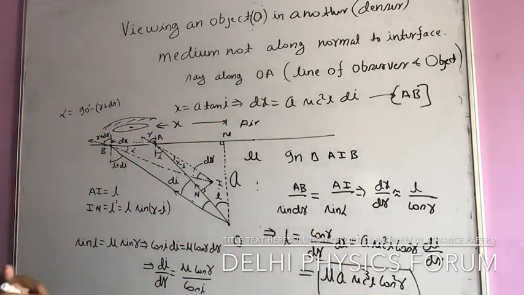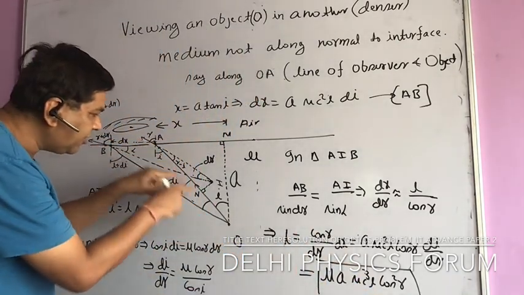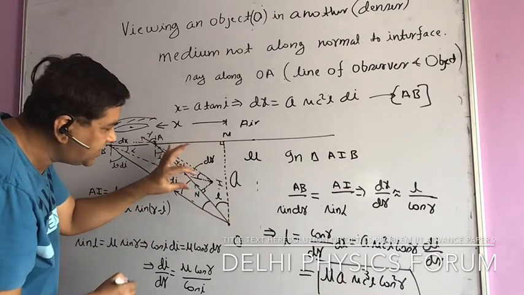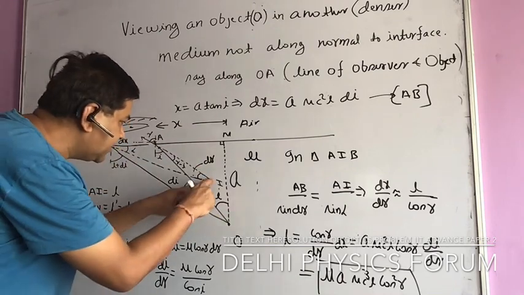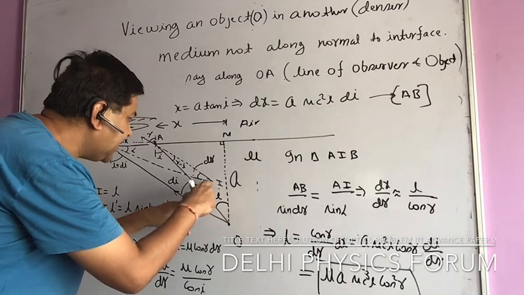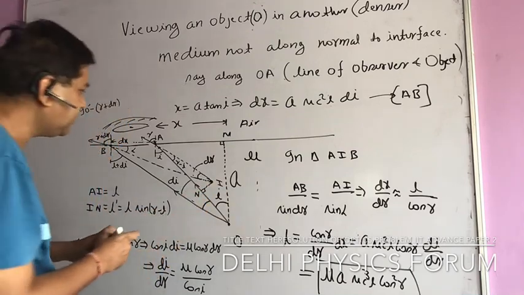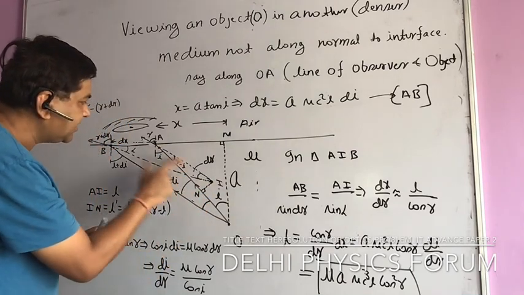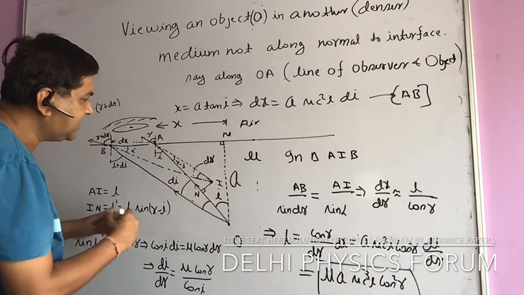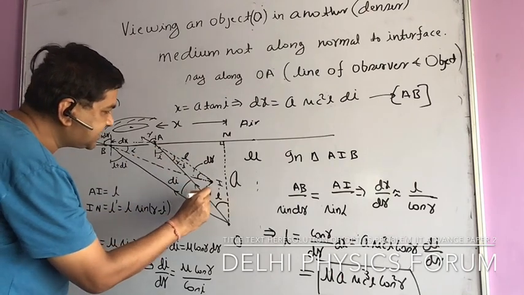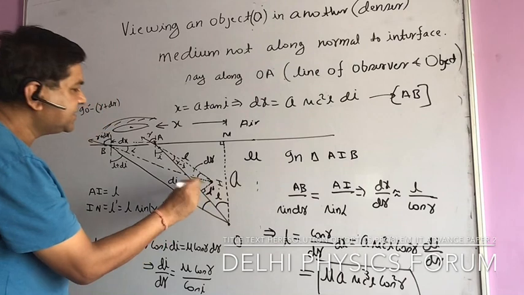But at the same time, you see, this image is not viewed along the line OA. What is the distance of the image from this line? I am drawing a perpendicular from here, IN. So this IN is going to be what? You know, this distance is L. I have already calculated AI. This distance is L, and I am interested in this distance IN. I am naming it L dash.